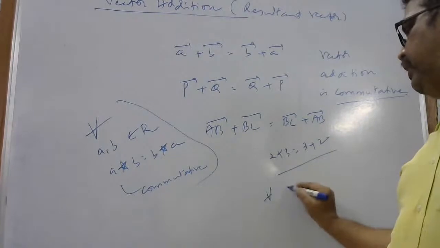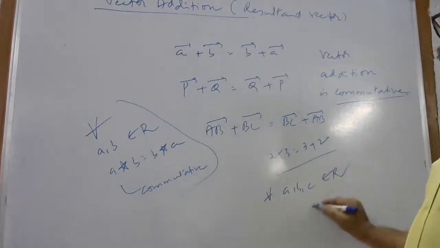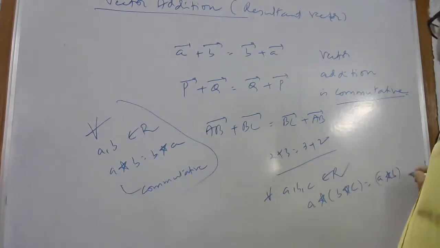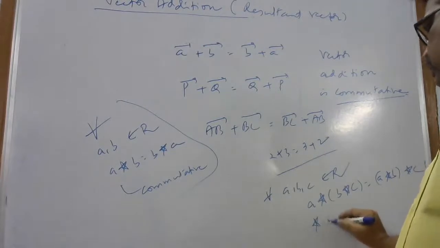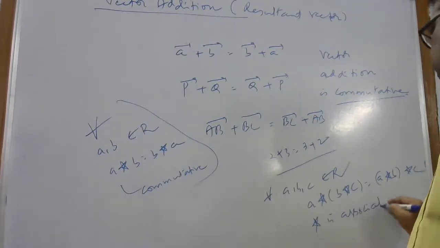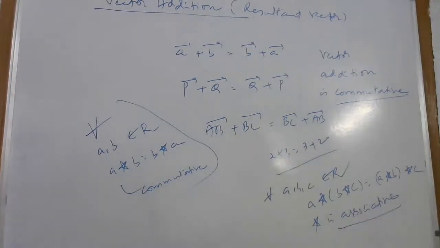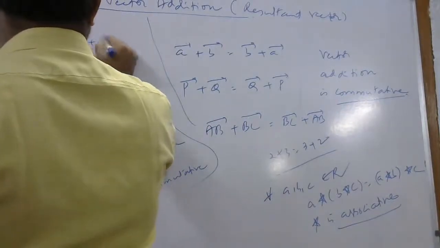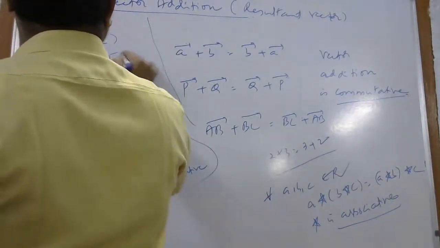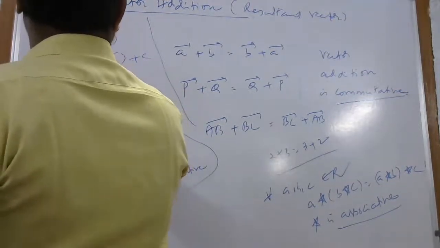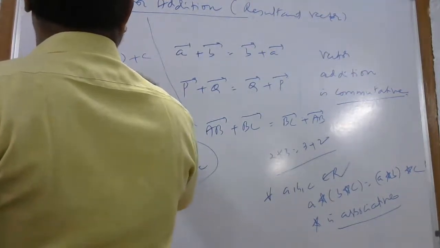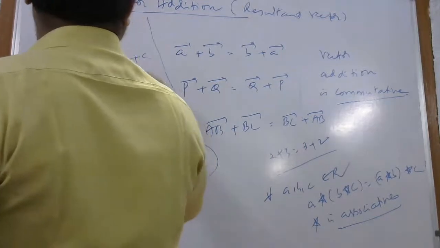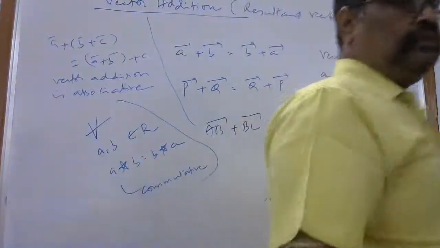Now I take, for every A, B, C belonging to R, A star (B star C) is equal to (A star B) star C. This is called: star is an associative operation. Associative means the grouping can change. Similarly, vector addition is also associative. See here, A bar plus (B bar plus C bar) is equal to (A bar plus B bar) plus C bar. Vector addition is associative.